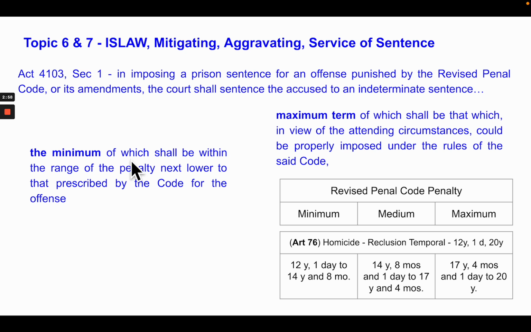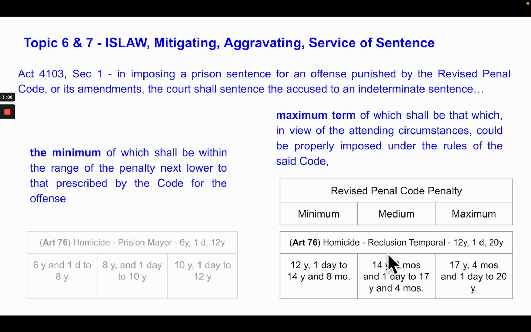But because the indeterminate sentence law is there, after the judge sets the penalty, figures out if it is minimum, medium, or maximum, then the judge will also have to impose a minimum period, which shall be the penalty next lower to that prescribed. Say, for example, because the person committed homicide and the penalty is imposed in the medium period, the minimum penalty is within the range next lower to that prescribed by the code. So reclusion temporal, it will be prision mayor. All right, you find this in Article 76 of the Revised Penal Code.